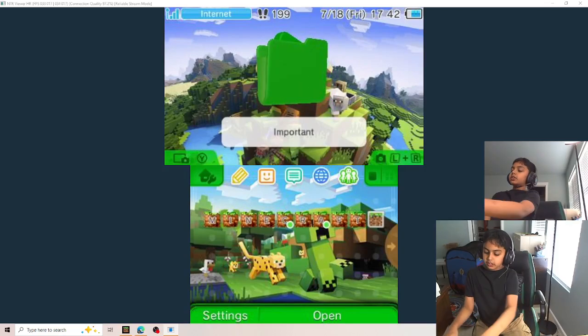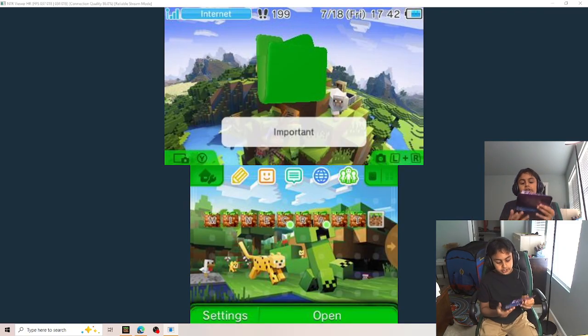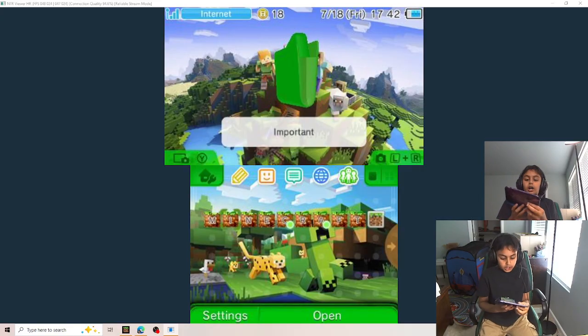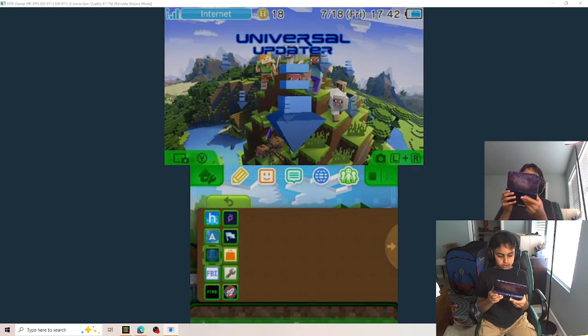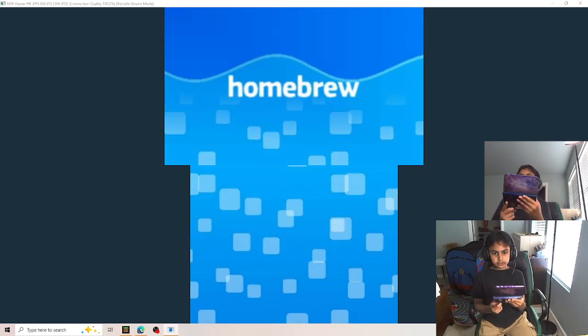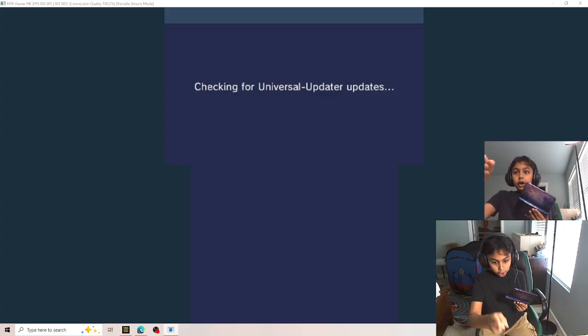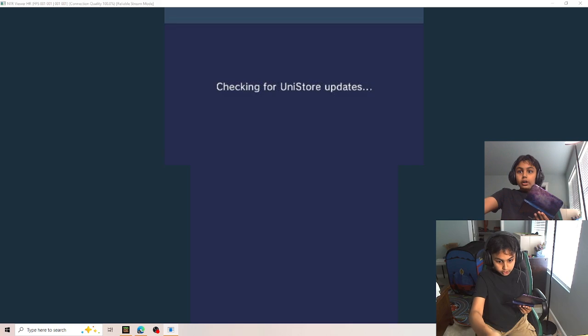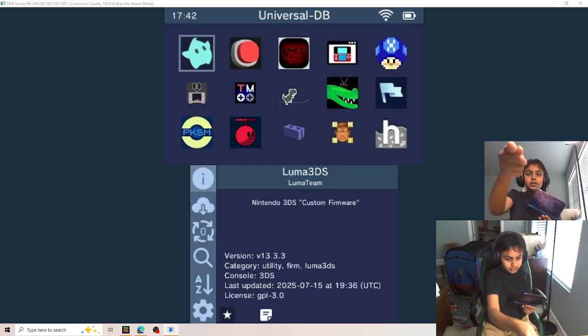Hello guys, today I'm going to teach you how to install Game Boy Advance and Nintendo DS games onto your 3DS. Let's get right in. So first, go to the Universal Updater, which should be on your modded 3DS, so mod it. Okay, I'm staring at the wrong thing. Mod it.